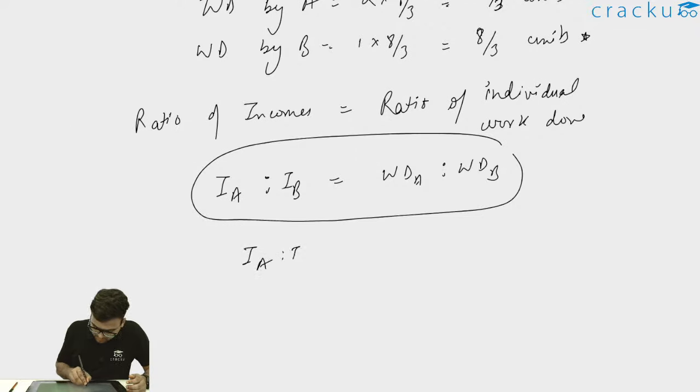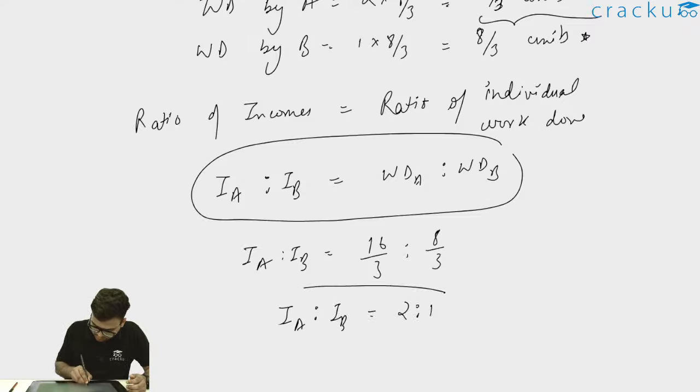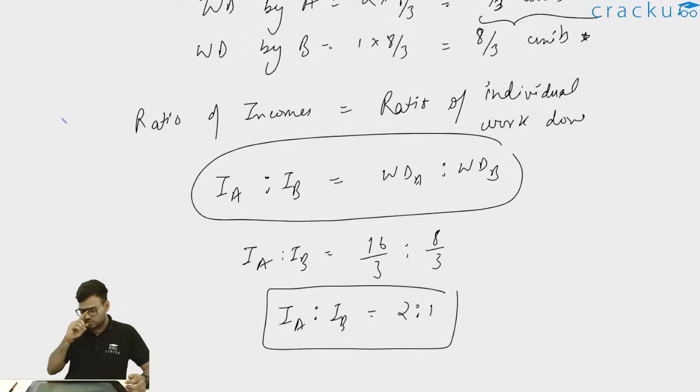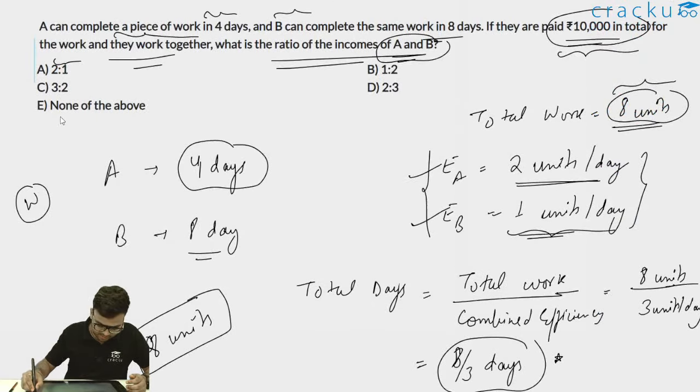So 16 by 3 to 8 by 3. Thus, I can write income of A is to income of B will be equal to 2:1, and therefore the correct answer will be option A, which is 2:1.